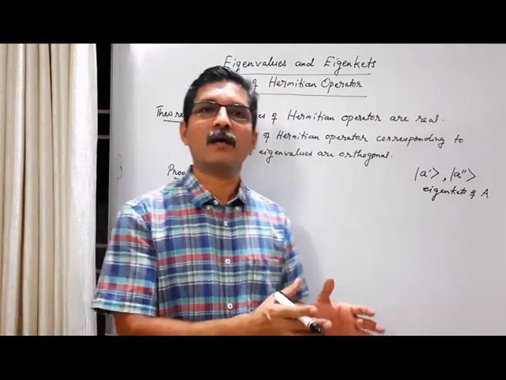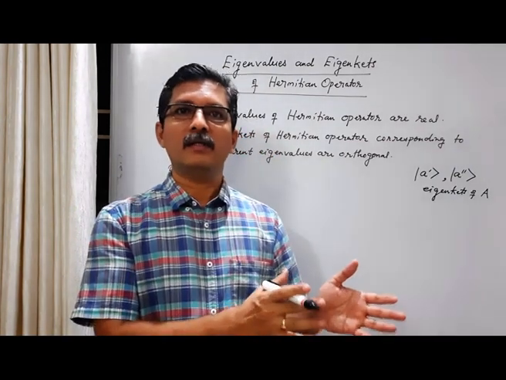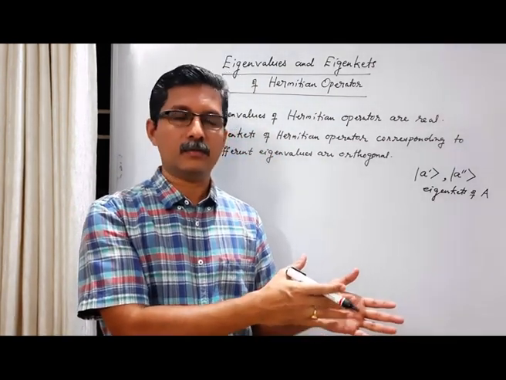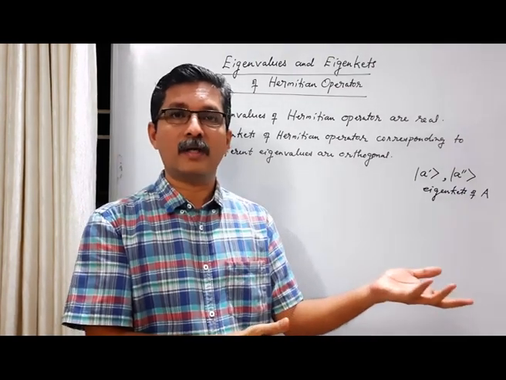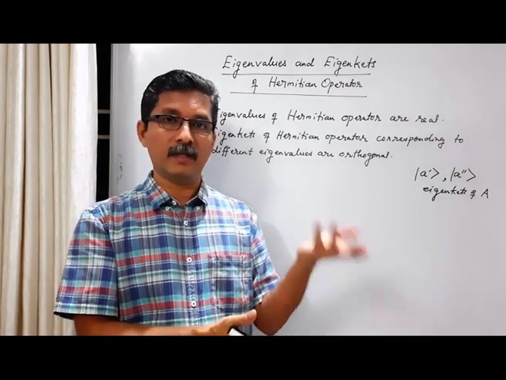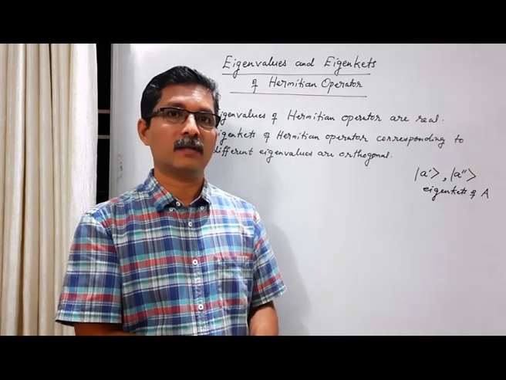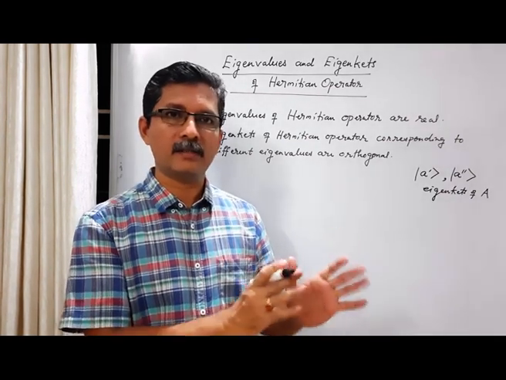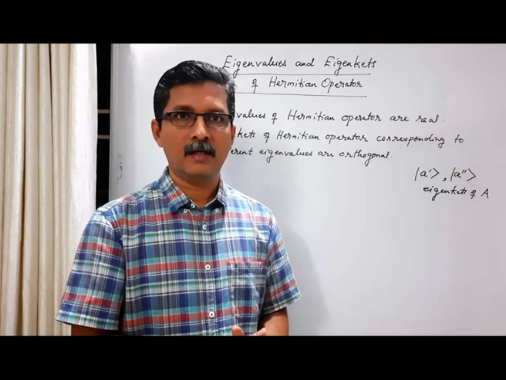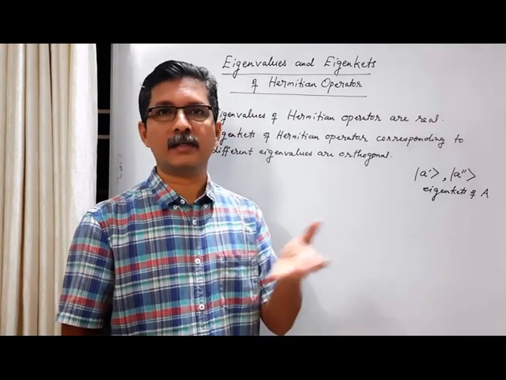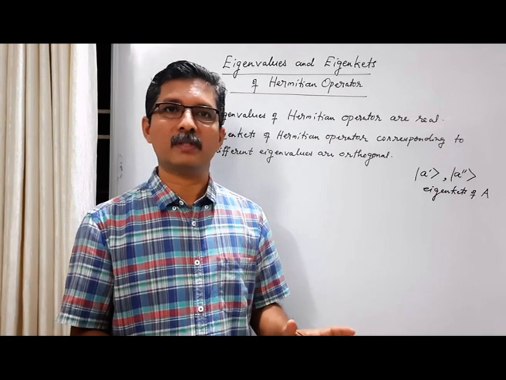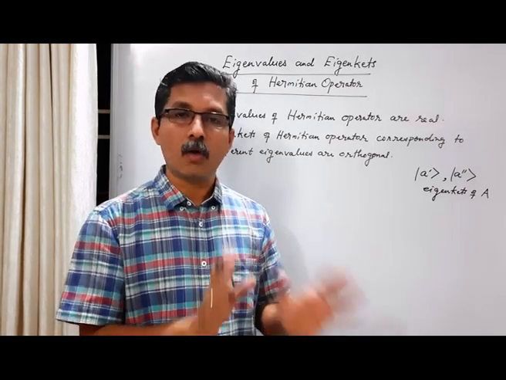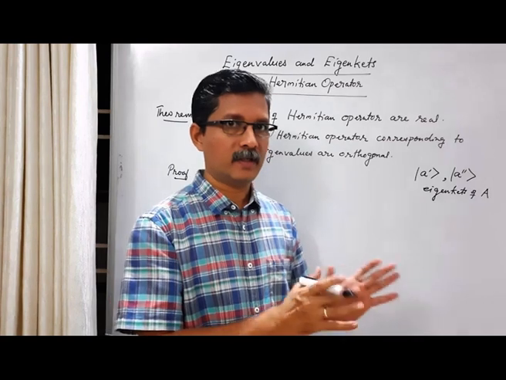Any scalar multiplied by a null ket is a null ket. So the number of eigenvalues corresponding to a null ket can be infinite. Any number of eigenvalues are possible. So a null ket is not considered as an eigenket. So when we talk about an eigenket of a Hermitian operator, it is understood that this eigenket is not a null ket. That should be kept in mind.